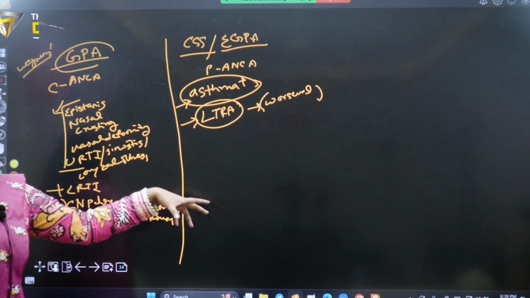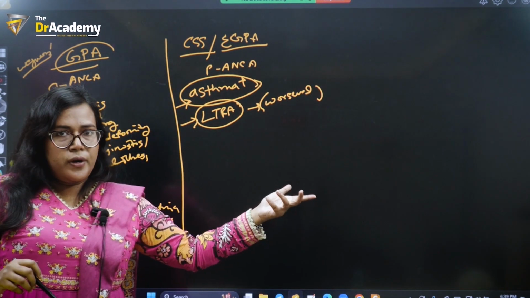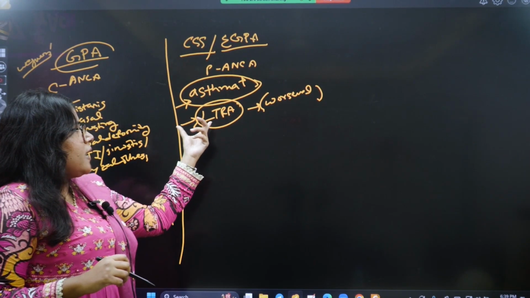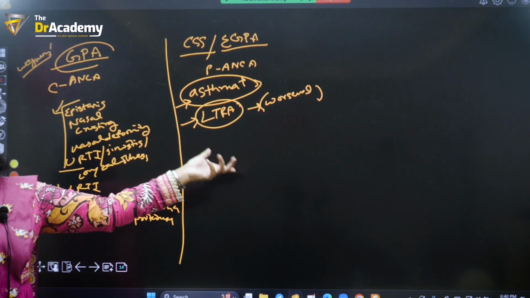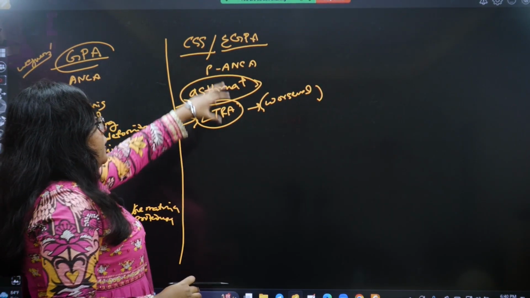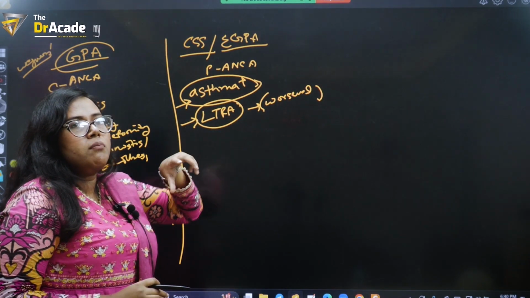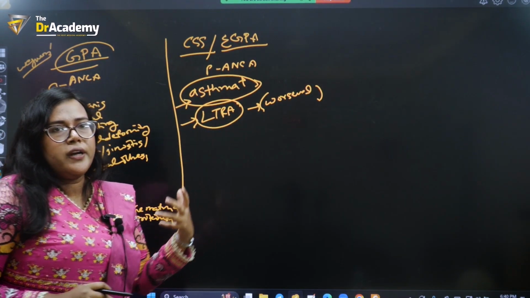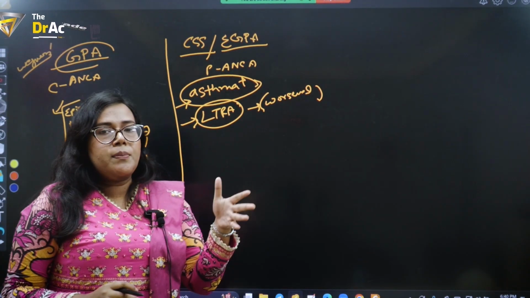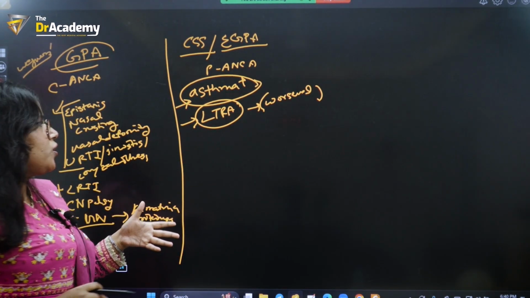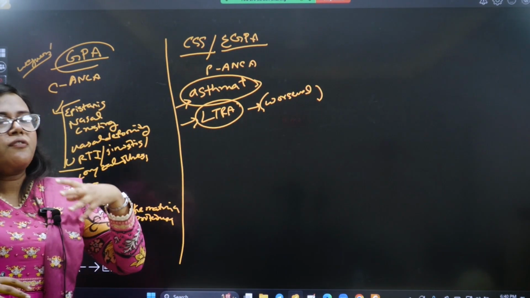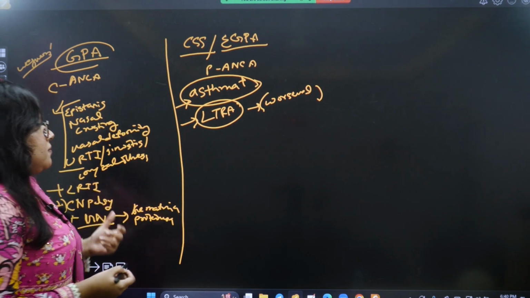Because in asthma the problem is bronchospasm, because of type 1 hypersensitivity reaction, and Montelukast helps in mast cell stabilization. But in Churg-Strauss, the problem is within the blood vessel. There is already increased capillary permeability and vessel damage, so with a mast cell stabilizer it will actually cause further deterioration of the symptoms.